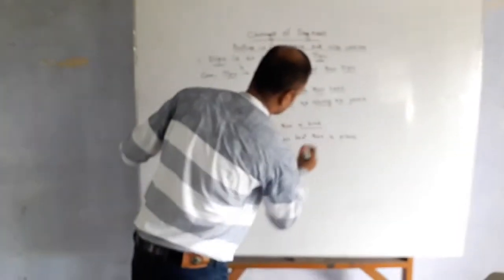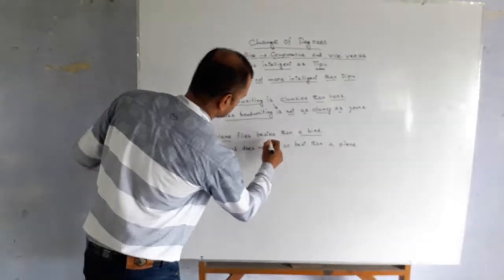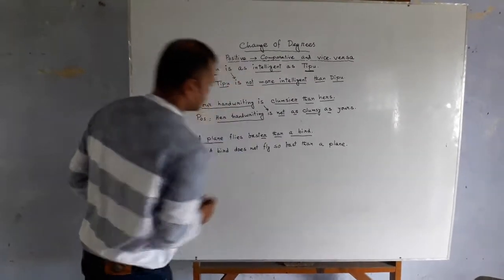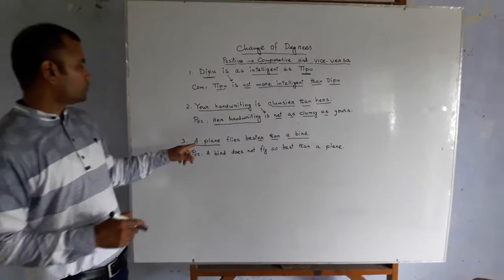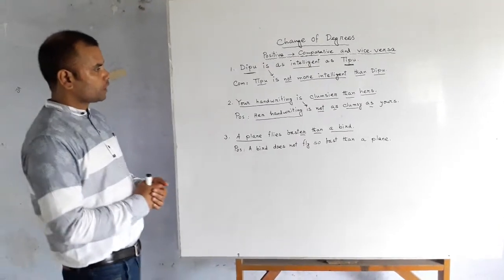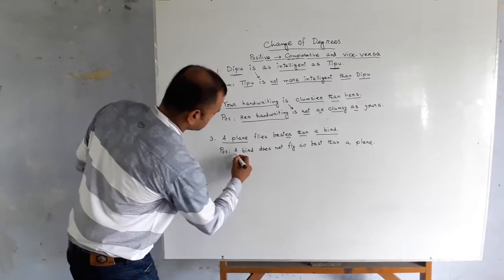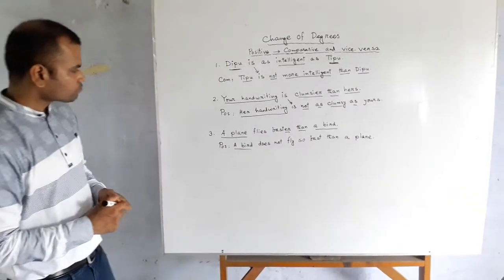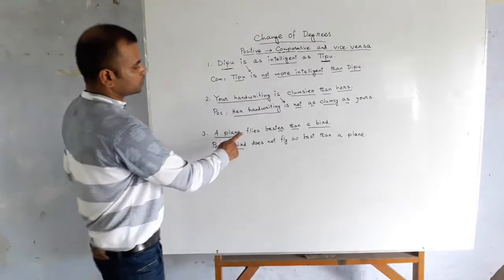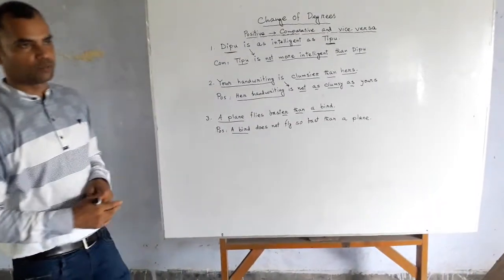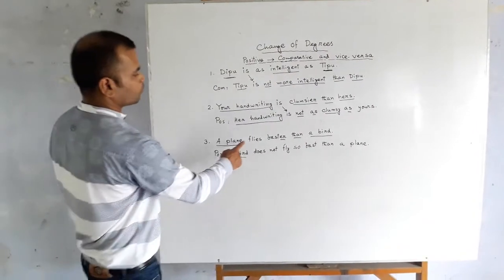Dear students, here this is one side, a plane, and this is another side, a bird. This is er form and this is than. So definitely it is an example of comparative degree, and you have to make it positive. So you have to bring a bird here at the beginning. A bird is here. Then this sentence is in affirmative form. You have to make it negative, because there is no not in this sentence.